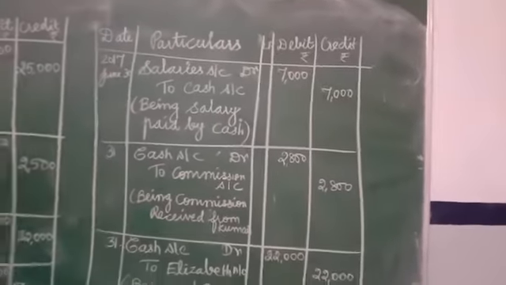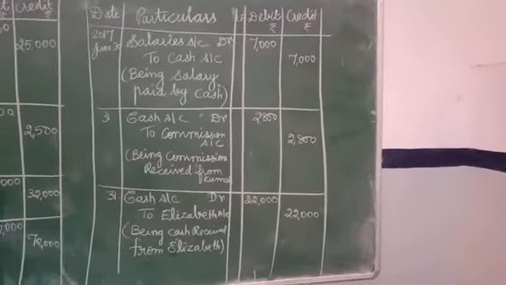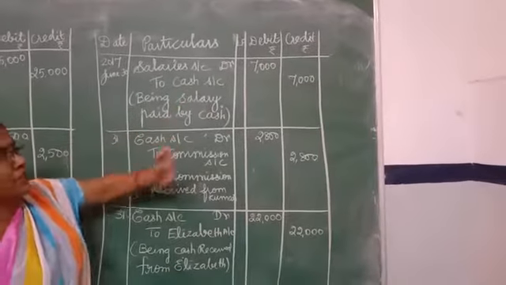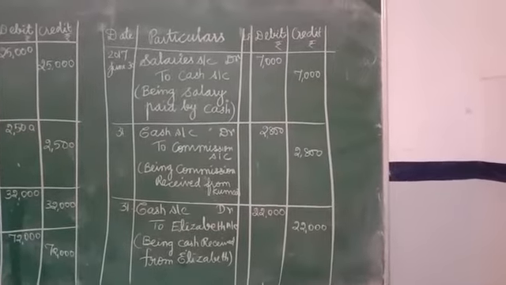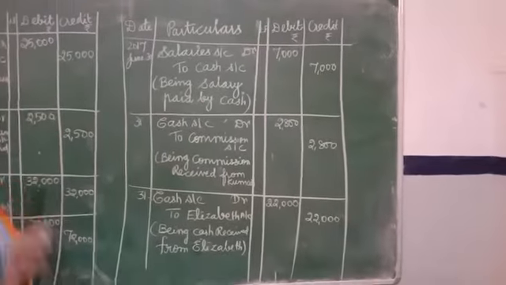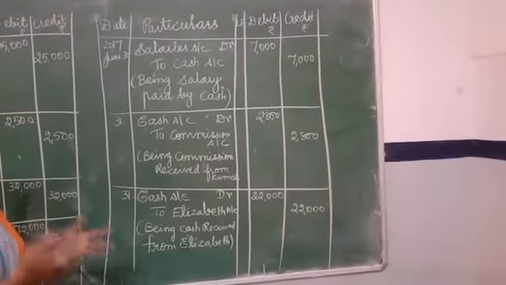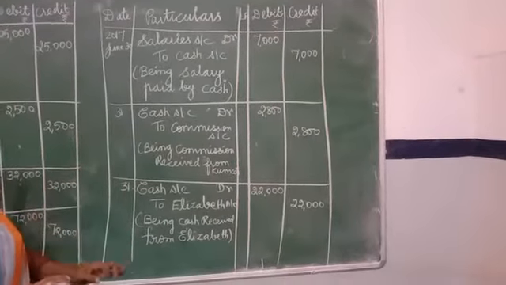Now let us move on to the next step. Always at month end only they will issue the salary. So salary paid to Krishnan by cash, isn't it? So salary account debtor to cash account 7,000. It is not necessary to mention the name, because salary we are going to pay by cash. So it is not necessary to mention the particular name.